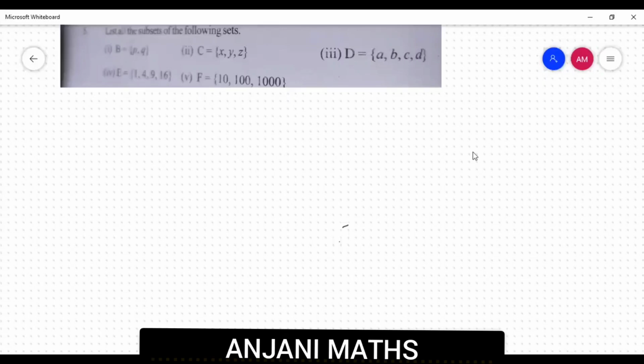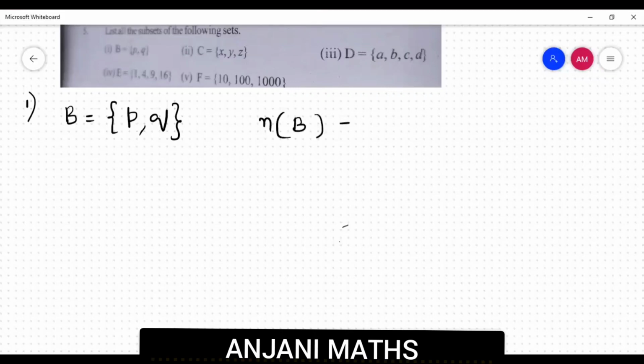Let us consider the first problem. What is given? Given B is equal to the set containing P comma Q. From this, what is n of B? n of B is equal to, how many elements does it have? 2 elements.